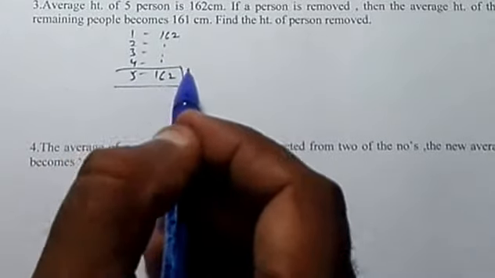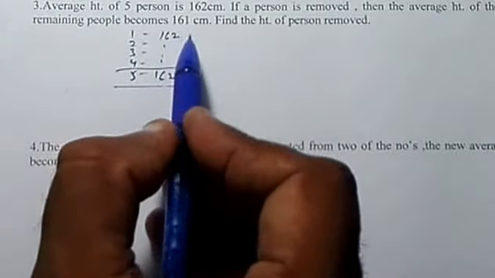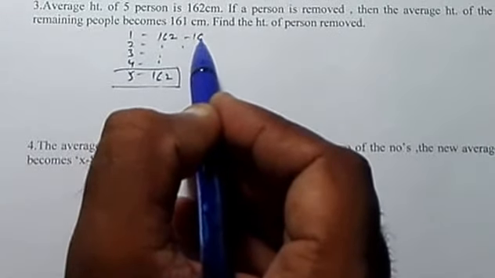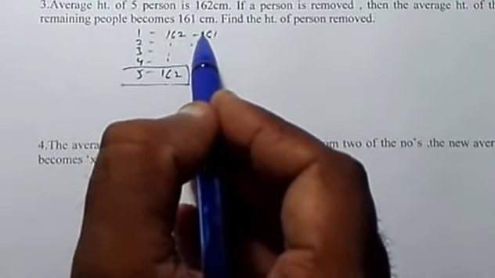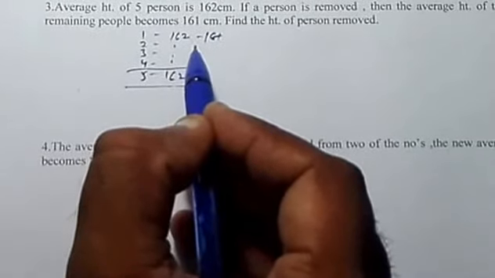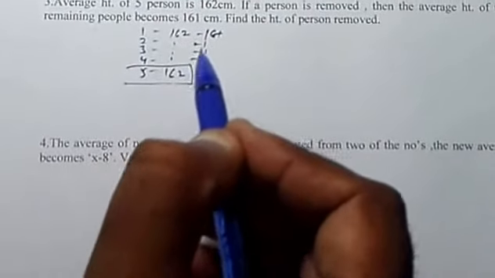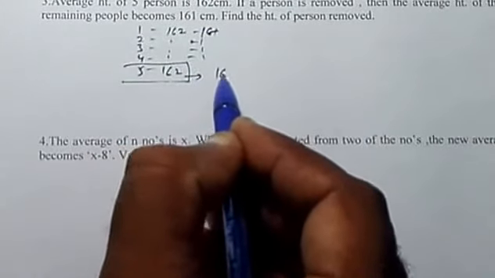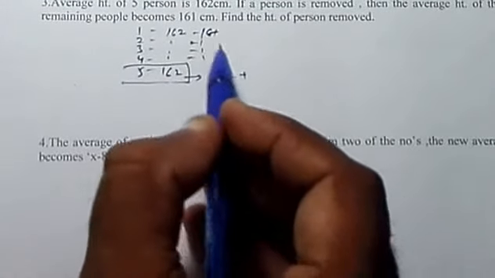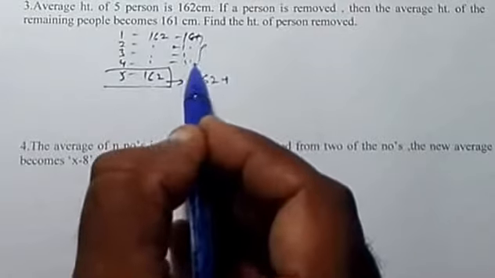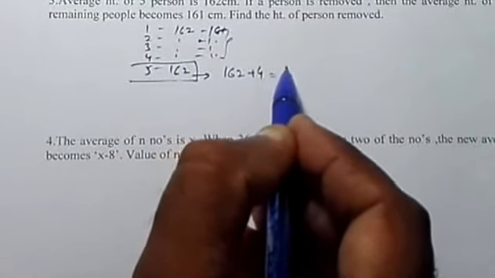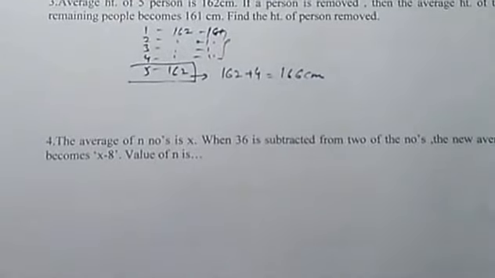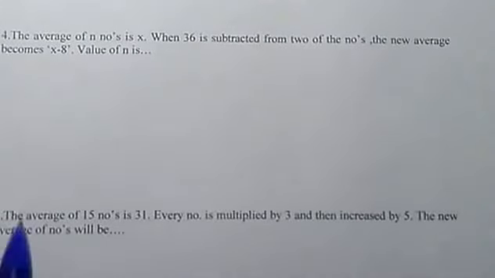So what will you do? The average of the remaining becomes 161, which means take away one from each. When this person leaves, he'll be taking his height of 162, the average height, plus he'll be taking 1, 1, 1, 1. That means 4 from these 4 persons. So 162 plus 4 gives me 166. So his height was 166 centimeters. Let us see another question.